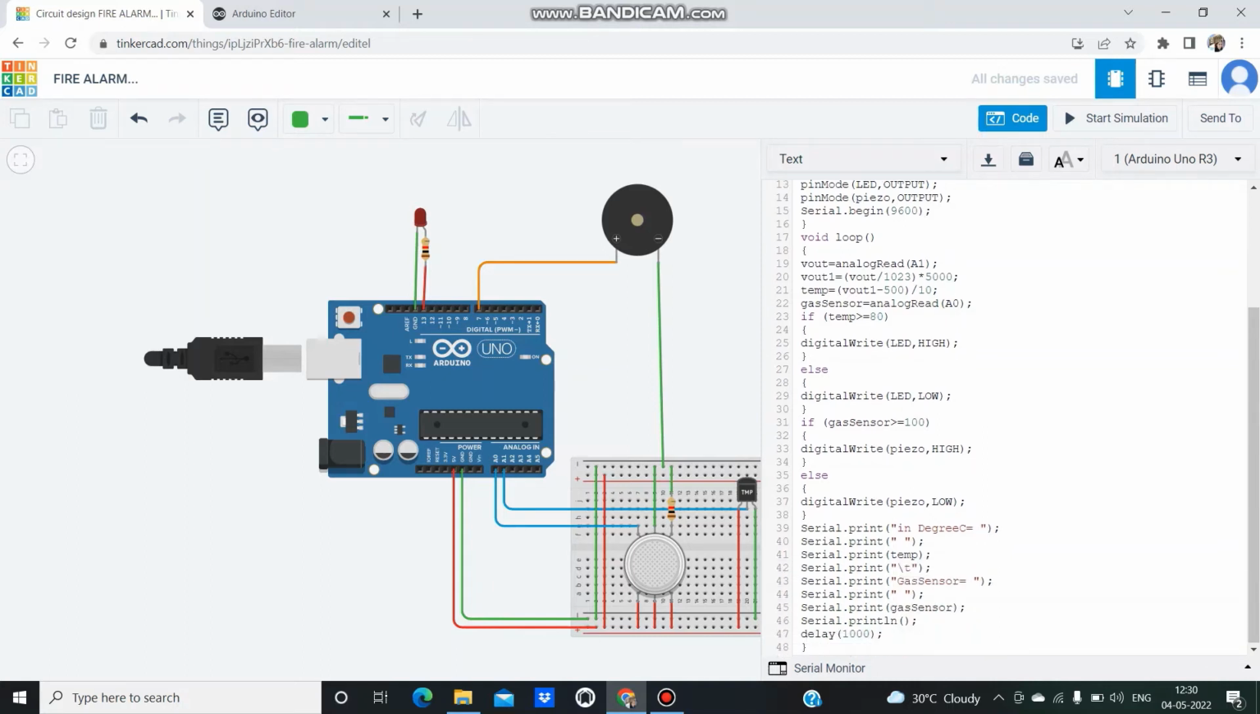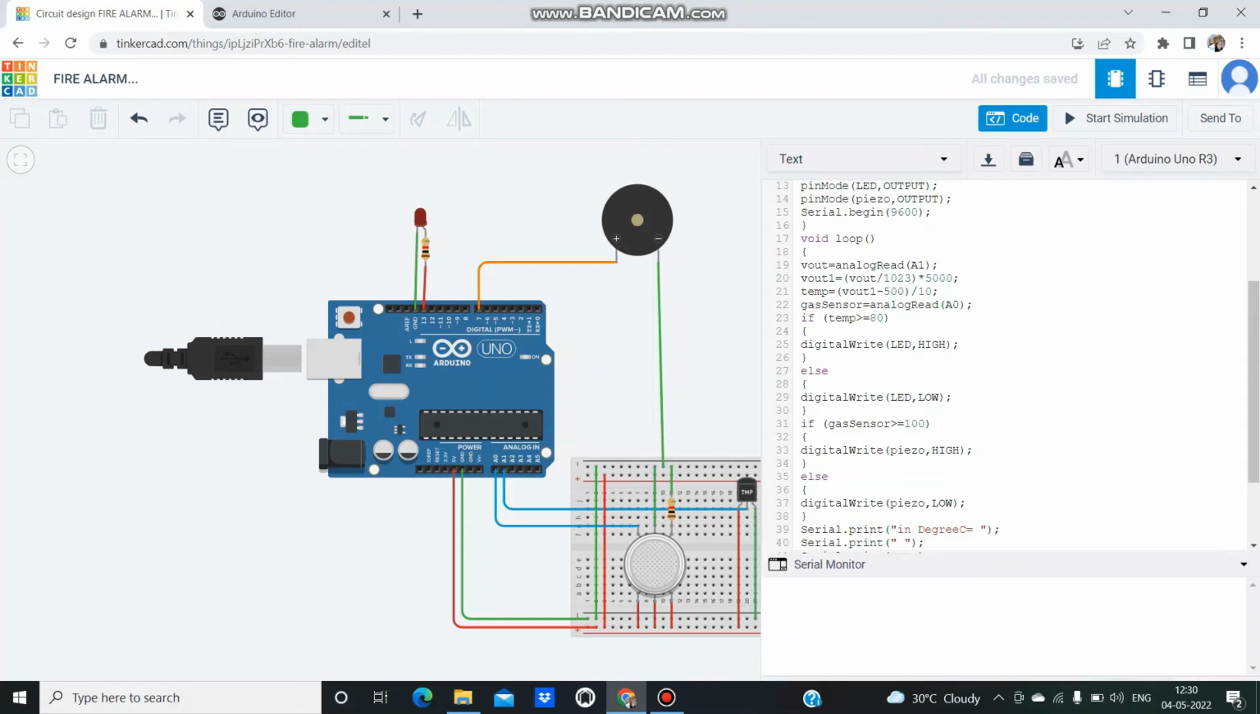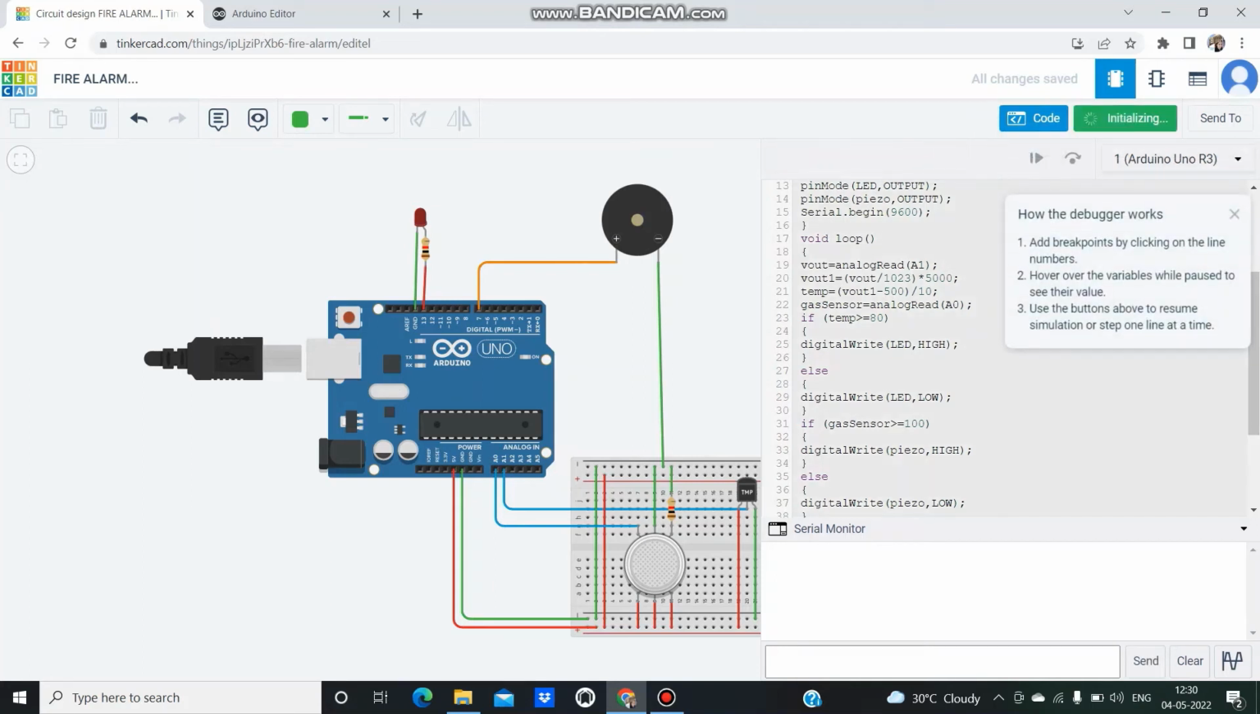Now, to differentiate between the gas value and the temperature value, I used Serial.print, which clearly types which value is which. A delay of 1000 milliseconds, which is 1 second, is given. Then I open the serial monitor and start the simulation to observe the changes.